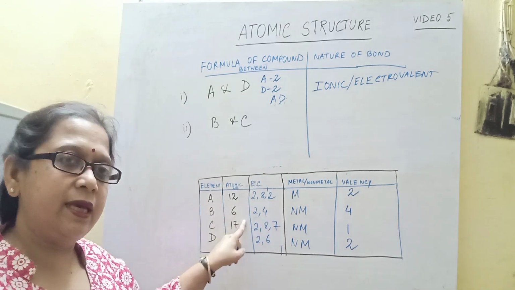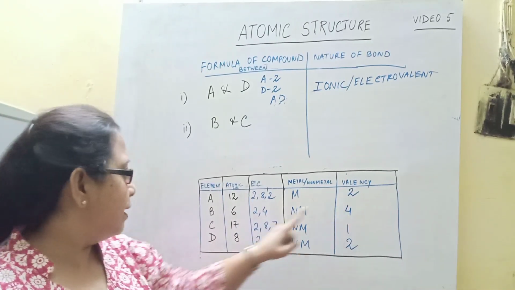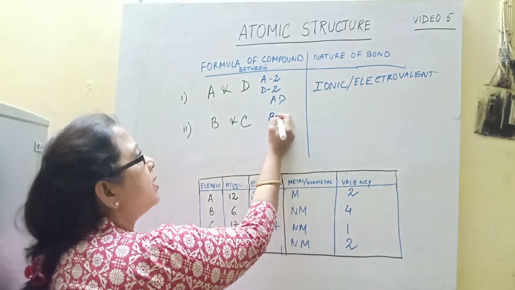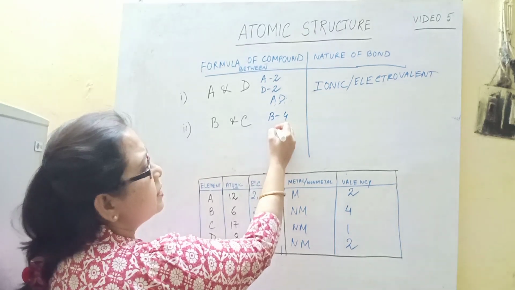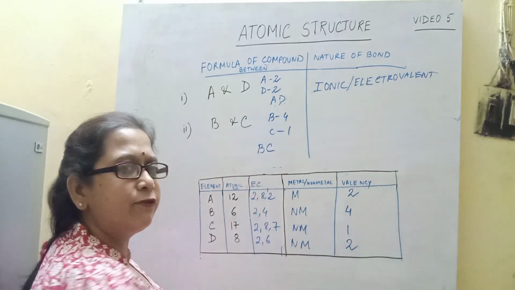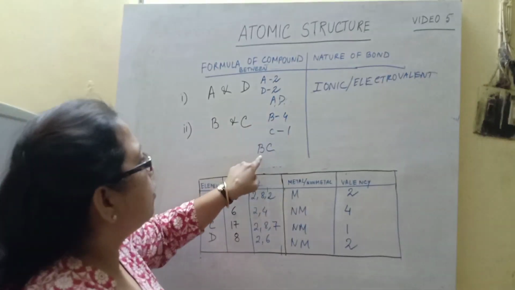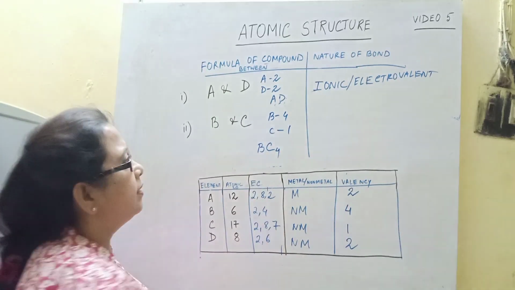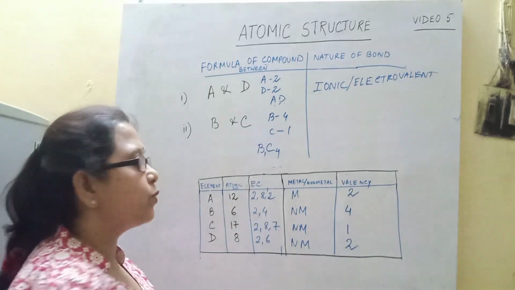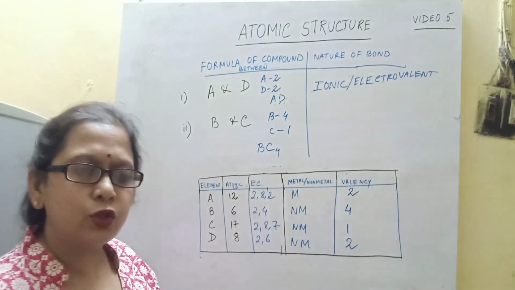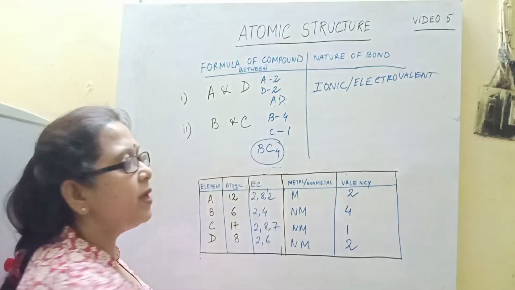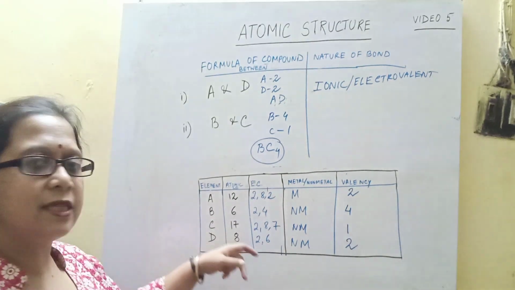Now the valency of B is 4. The valency of C is 1. So what is the valency of B? 4, and C, it is 1. So how to write the formula? We write BC first. B's valency 4 comes to C, and C's valency 1 comes to B. But we don't write 1 because it is already understood. So it is BC4. So the formula between B and C is BC4.